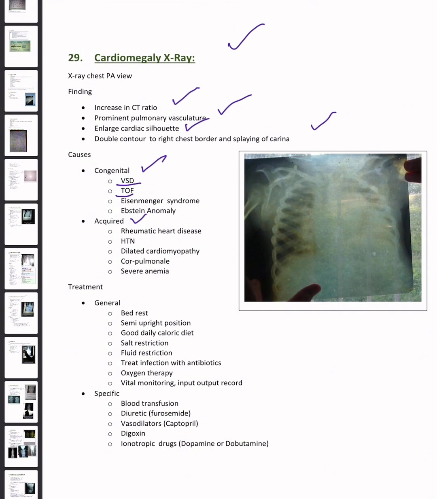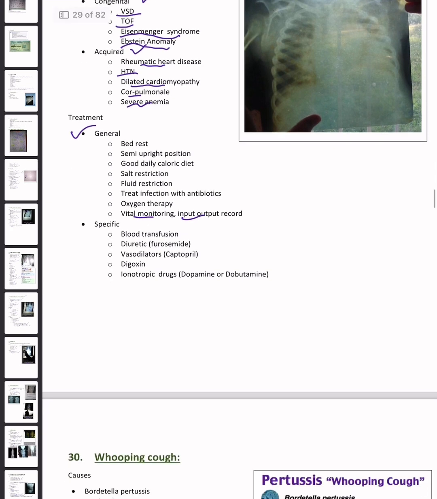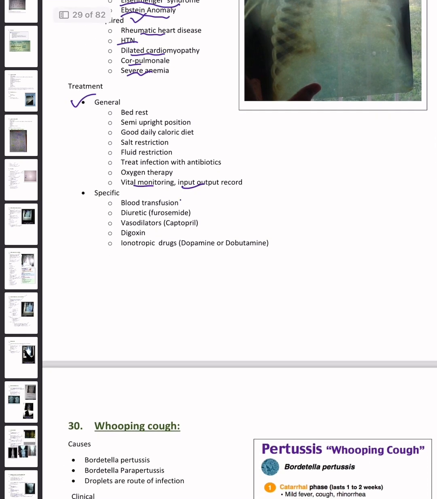Congenital: VSD, TOF, Eisenmenger syndrome, and Ebstein anomaly. In acquired, there is rheumatic heart disease, hypertension, dilated cardiomyopathy, cor pulmonale, and severe anemia. What are the treatment options? In general, bed rest, semi-upright position, good daily caloric diet, salt restriction, fluid restriction, treat infection with antibiotics, oxygen therapy, vital monitoring, input-output record. What are the specific treatment options? Blood transfusions, diuretics, vasodilators, digoxin, and inotropic drugs.